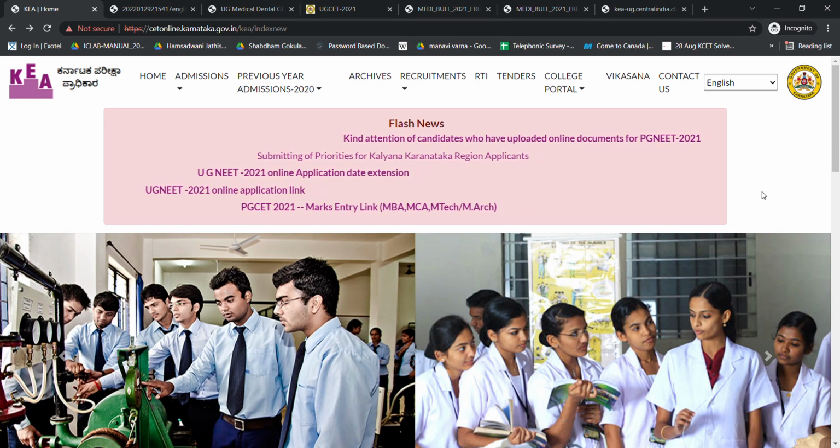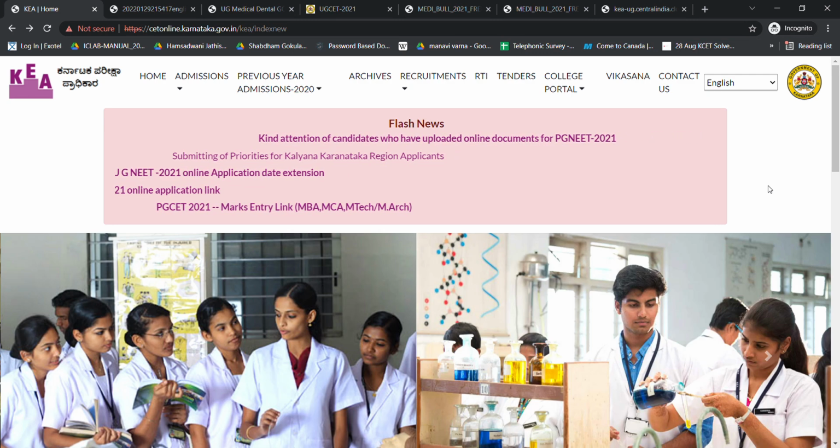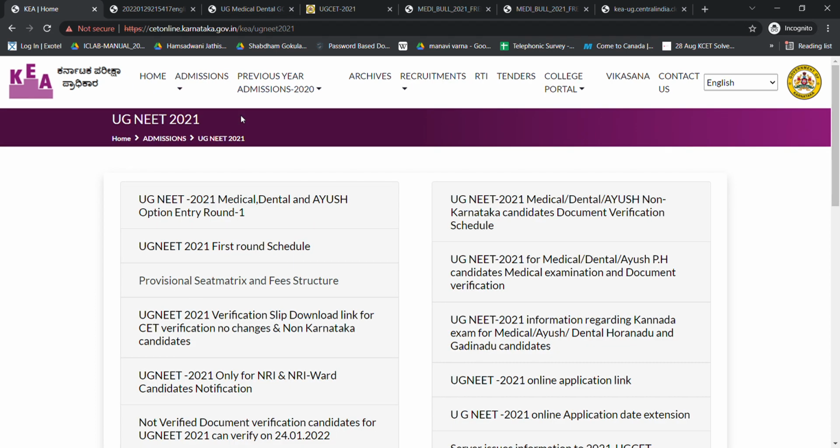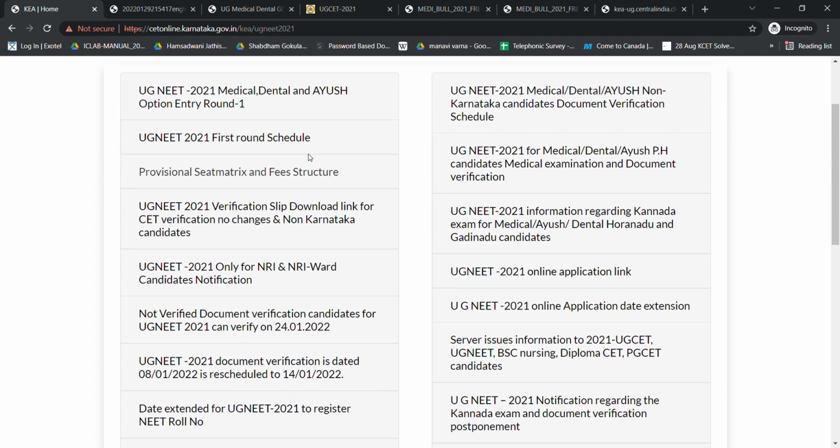So this is the KEA website, as you all know. Just go to admissions, UG NEET, and the NEET page will open. They have already released the first round schedule, the seat matrix and the fee structure. Students who have registered for CET have no changes, and non-Karnataka candidates can just download the verification slip. They have also already released the option entry for the first round. So first, let us see the schedule.